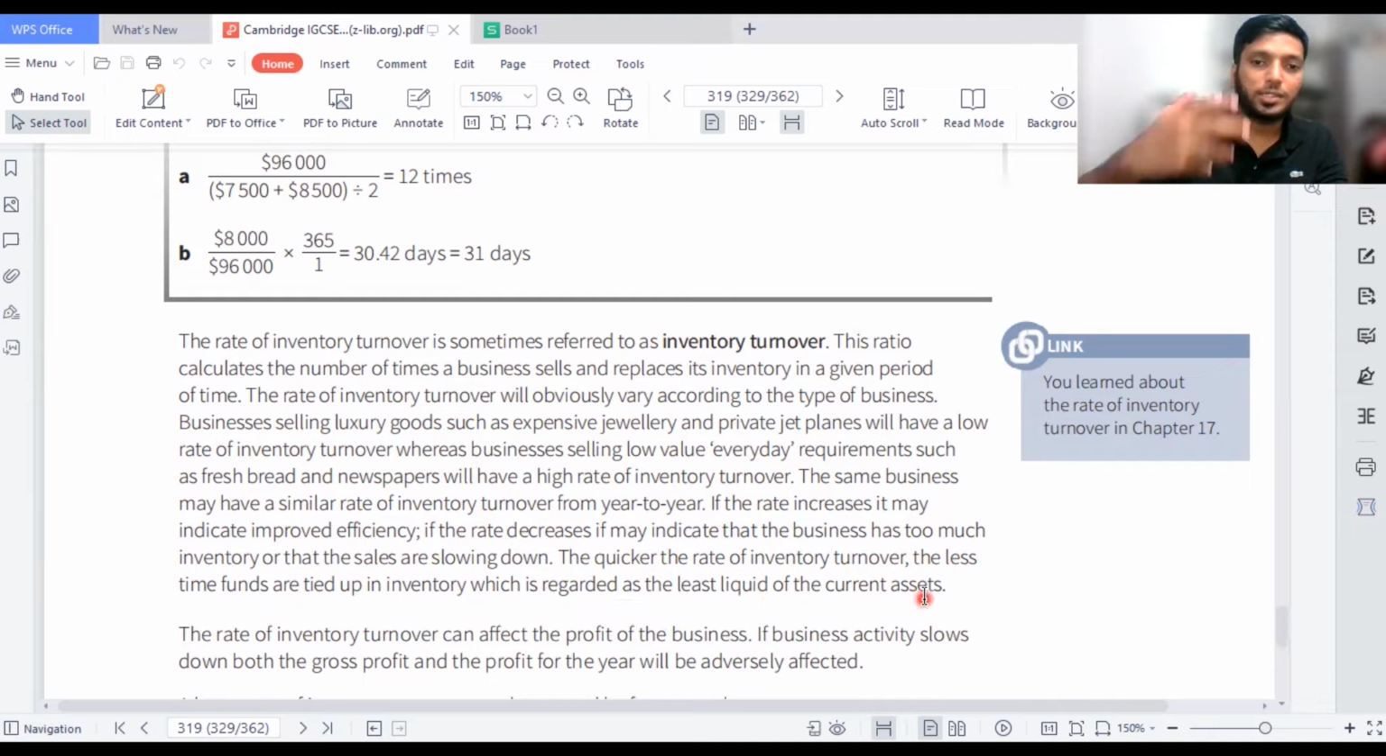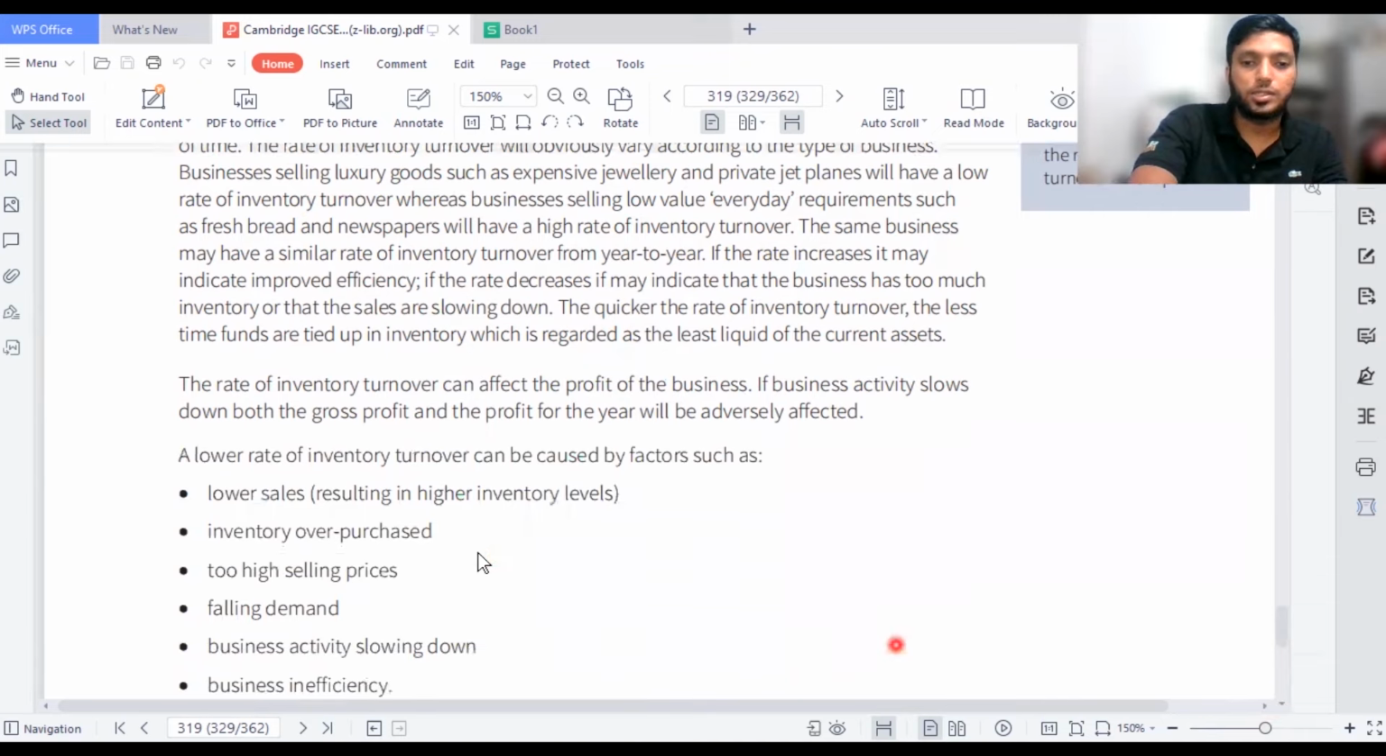So the higher the number of times, the better it is for the business; the business is doing well. Then the second ratio is saying the rate of inventory turnover can affect the profit of the business. The number of days shows how many days it takes for the business to refill. You might say 12 times is for a year, and there are 365 days, right? So 12 times means 30 days each. If you multiply, it comes to around 360 days. In that way, you can also consider that what we have calculated is correct.